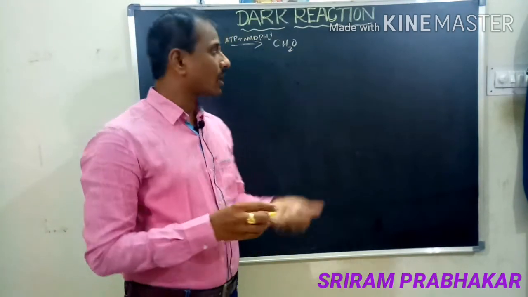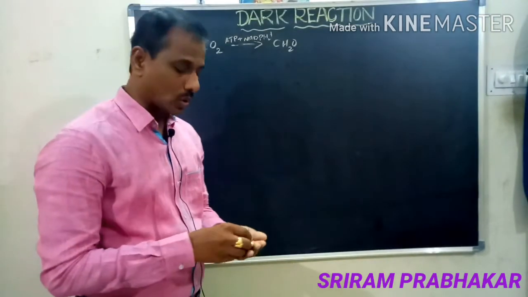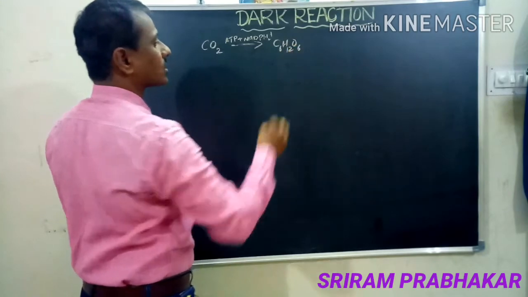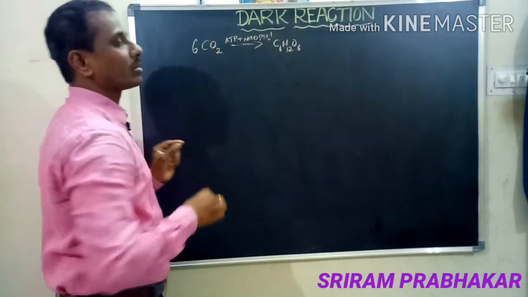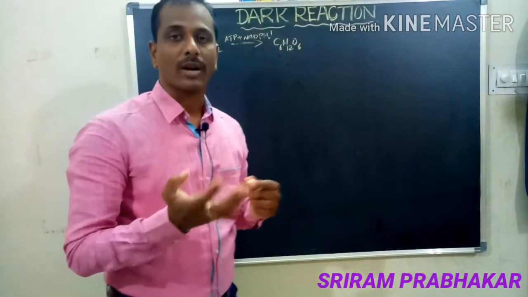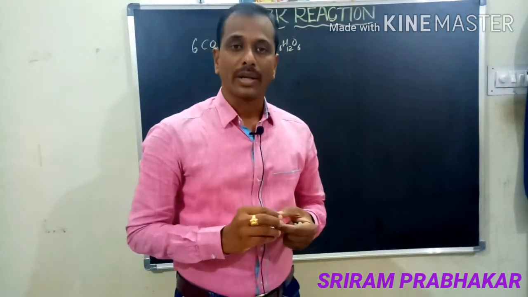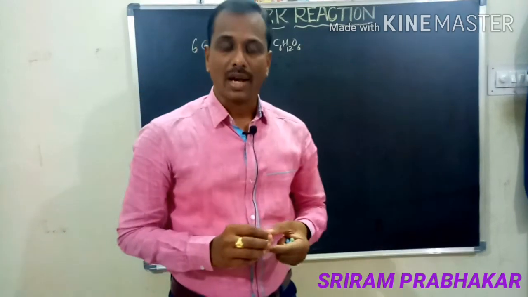So what is the carbohydrate here? The simple carbohydrate, that is glucose, C6H12O6. How many carbons are essential here? 6 carbons. That means 6 molecules of carbon dioxide are fixed as one glucose molecule. This process takes place in the dark reaction.